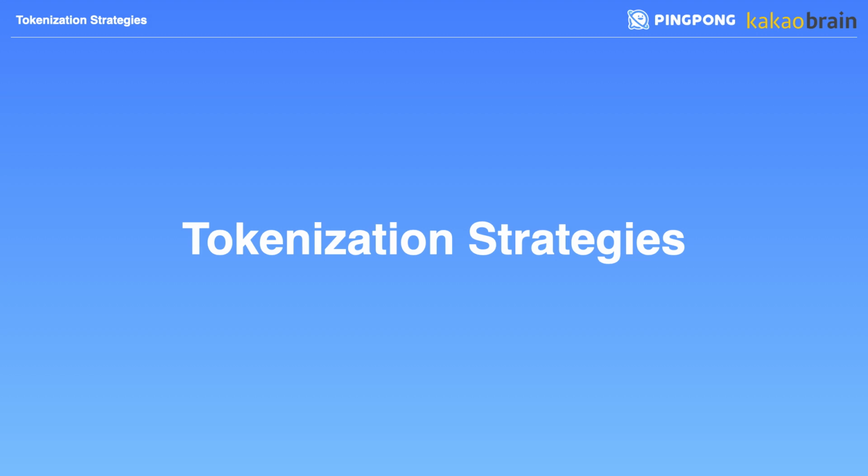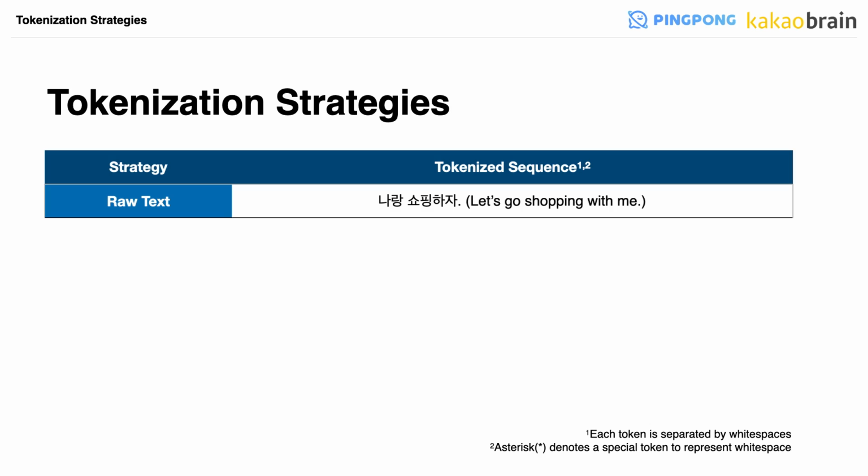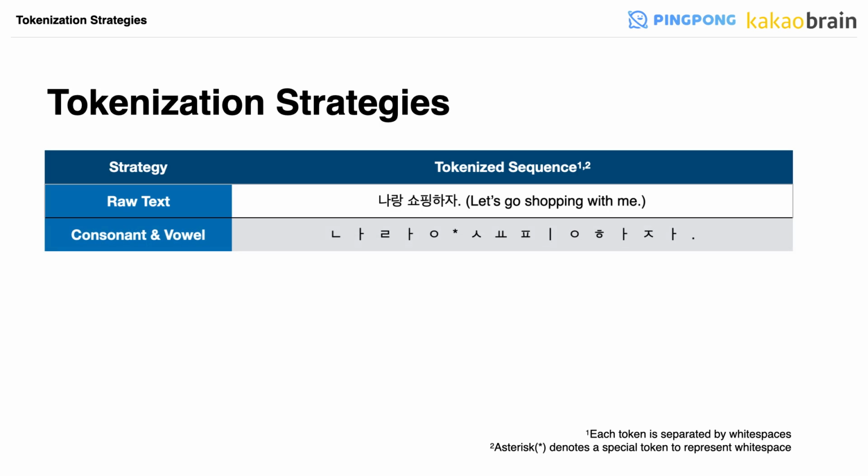In this section, I present the tokenization strategies we used in all of the experiments one by one with a simple example. Here's an example sentence, 나랑 쇼핑하자, which means let's go shopping with me. The first strategy is consonant and vowel, where the most fine-grained segments are generated. In Korean, each syllable is composed of 2 or 3 consonants and vowels. In this scheme, each syllable is decomposed to become one token. Note that a white space in the raw text turns into a separate asterisk token. It is because we have to recover a decoded sequence to the original sentence in some tasks like translation, which is usually called detokenization.